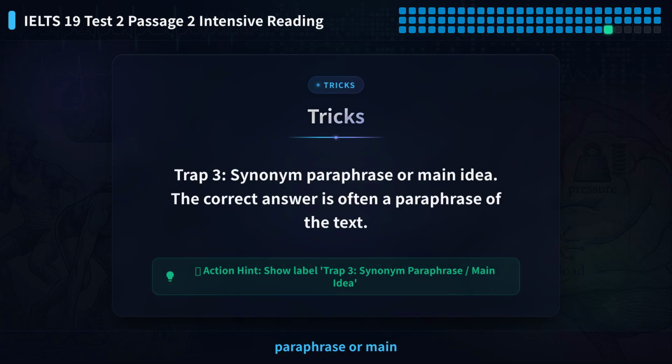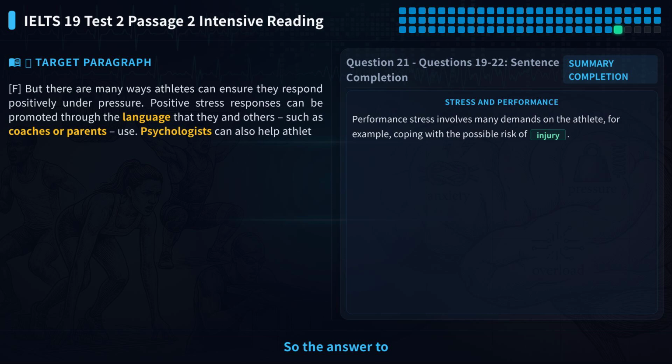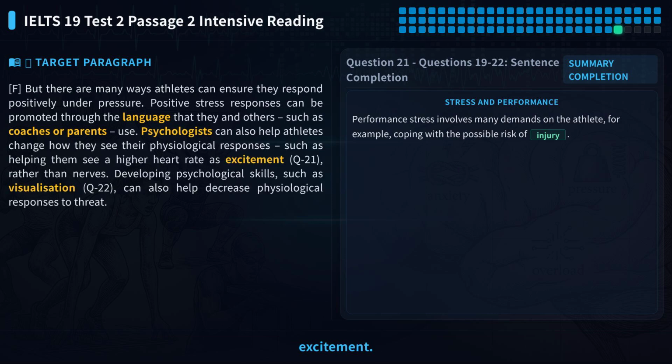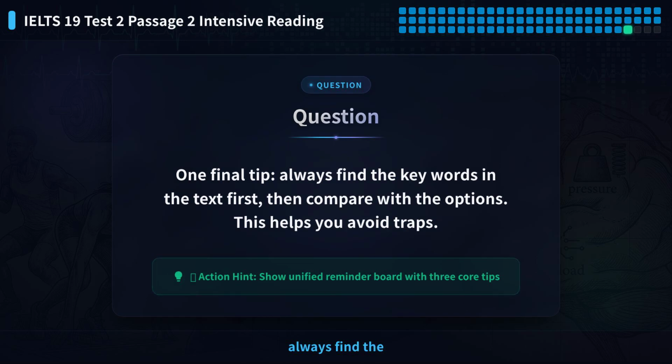Trap 3, synonym paraphrase or main idea. The correct answer is often a paraphrase of the text. So the answer to question 21 is excitement. One final tip, always find the key words in the text first, then compare with the options. This helps you avoid traps.